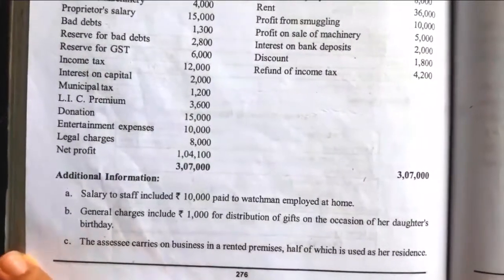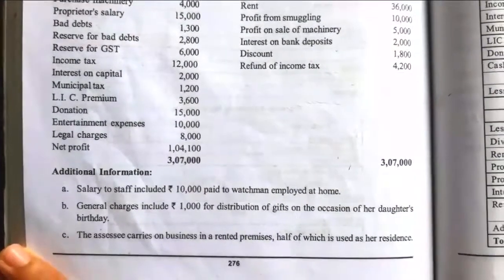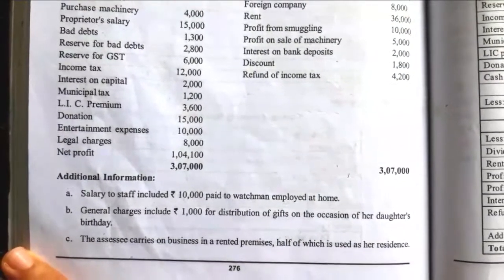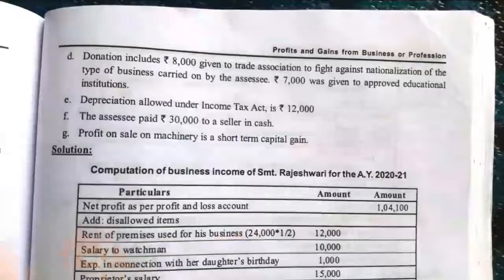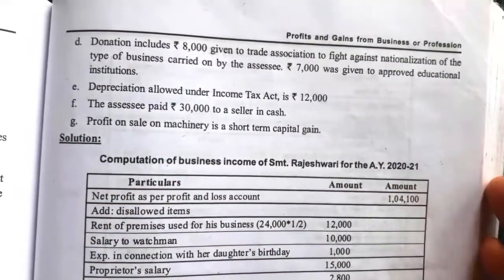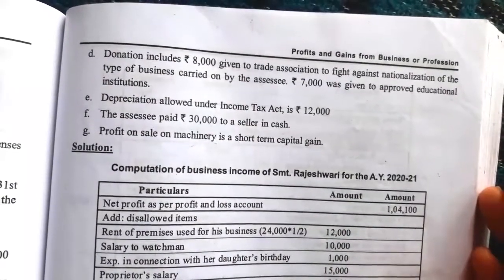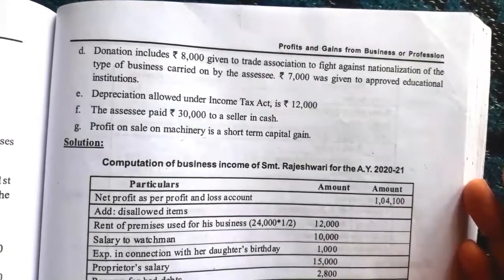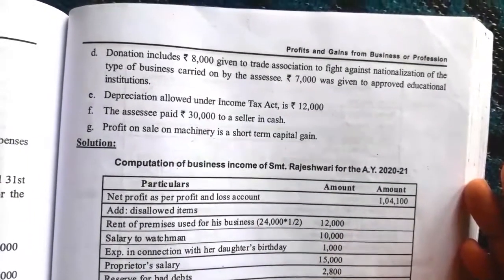Next, see the additional information. Salary to staff includes 10,000 paid to a watchman employed at home. General expenses include rupees 1,000 for distribution of gifts on the occasion of her daughter's birthday. The assessee carries on a business in rented premises, half of which is used for her residence. Donation includes rupees 8,000 given to a trade association to fight against nationalization of the type of business carried on by the assessee. 7,000 was given to an approved educational institution. Depreciation allowed under the Income Tax Act is 12,000. The assessee paid rupees 30,000 to a seller in cash. Profit on sale of machinery is a short-term capital gain.